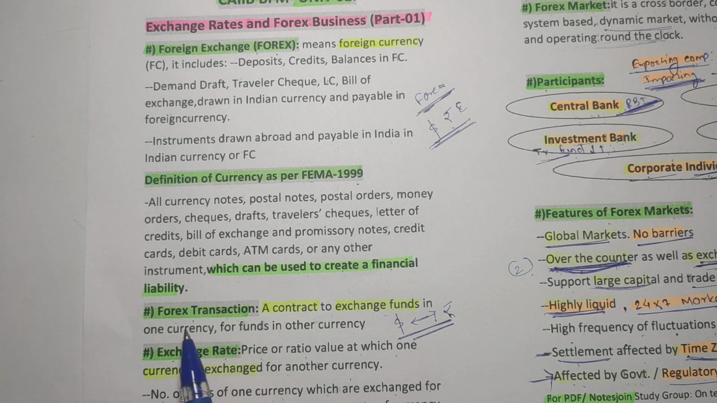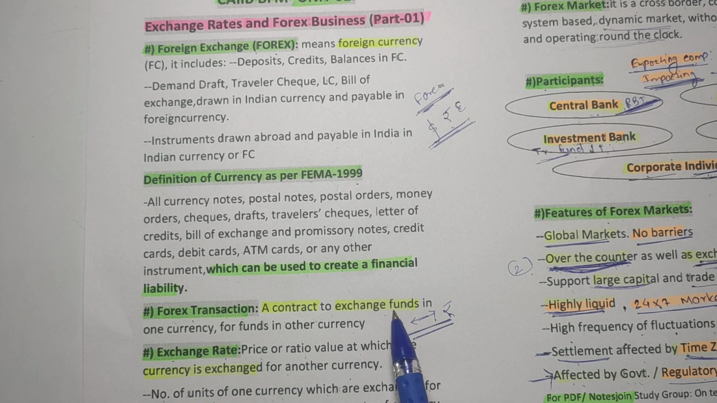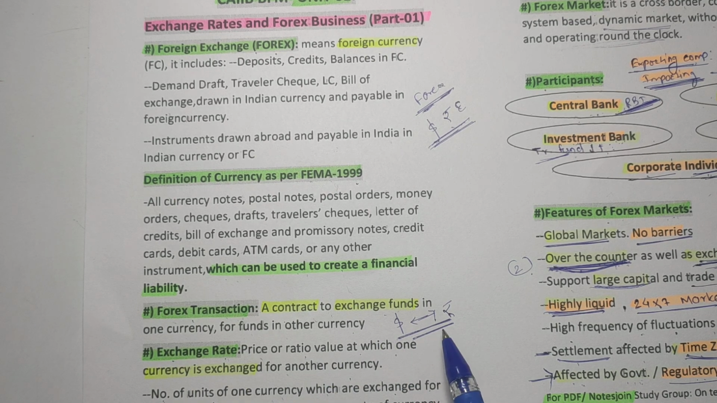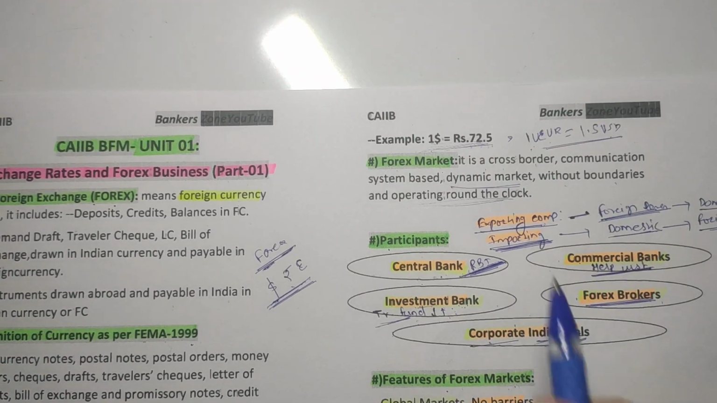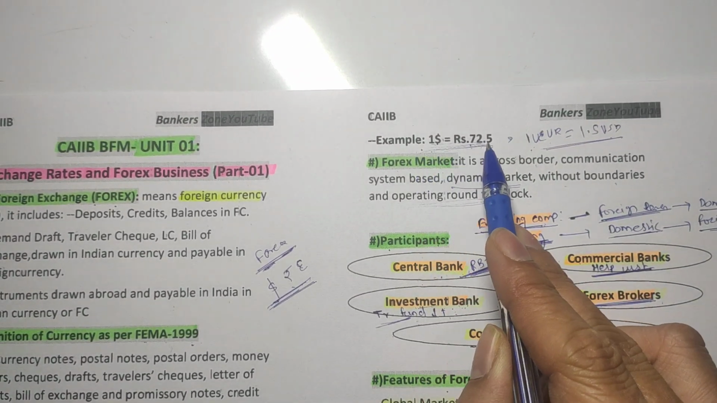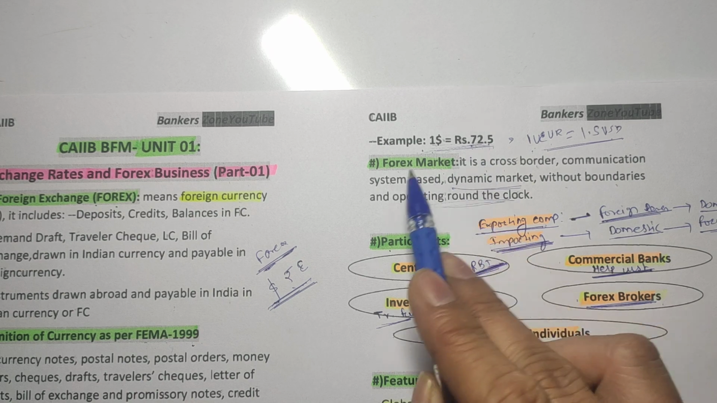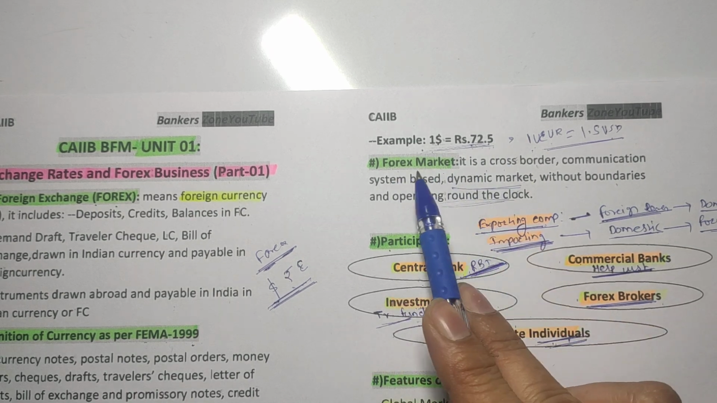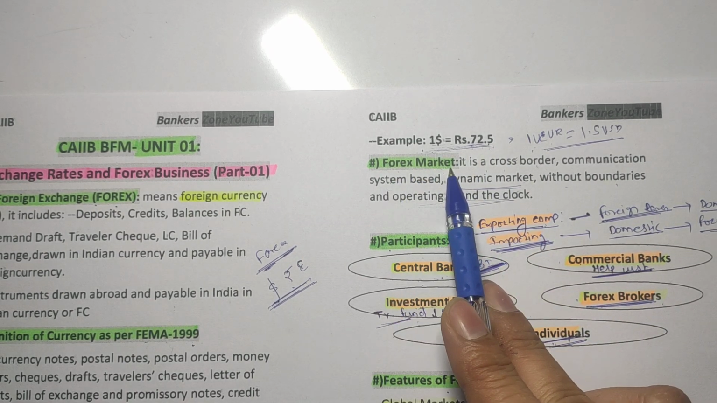Now we have studied the forex transaction. It is the exchange of one currency to another currency, basic. Next is the exchange rate. The rate at which it happened is called the exchange rate. Okay, for example, $1 is equal to 72.5, it is called the exchange rate. Next we have studied the forex market. It is the market where the foreign exchange happens.